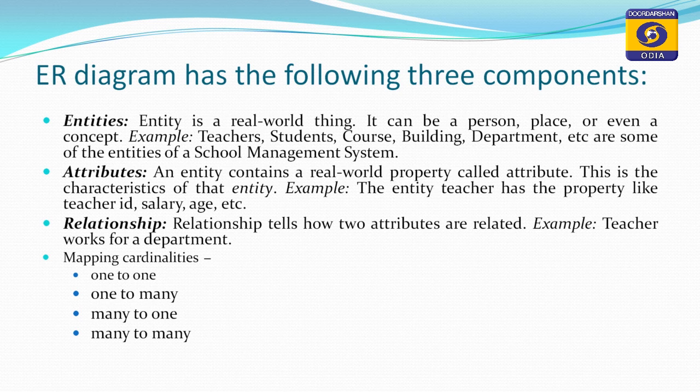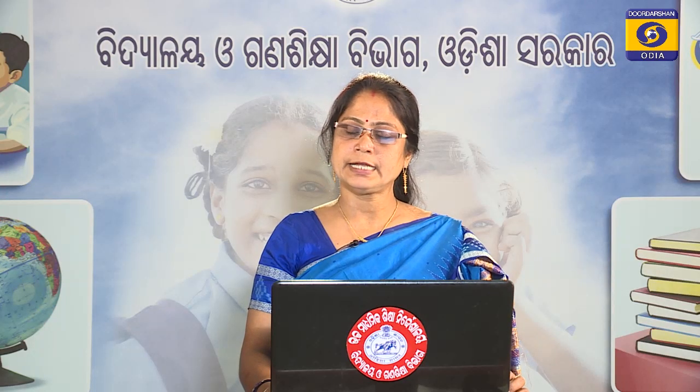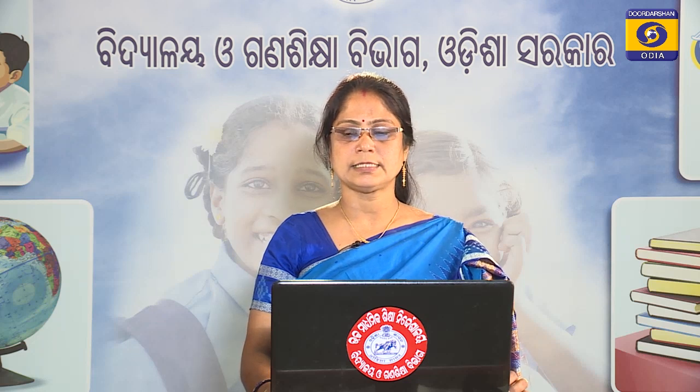For example, if we are going to handle a database for student management in a school or college, then first of all we will decide what the entities are. Teachers may be one entity, students may be an entity, courses may be an entity, buildings, departments, these all will come in the category of entity. Hence, we can say an entity can be a person, a place or even a concept.